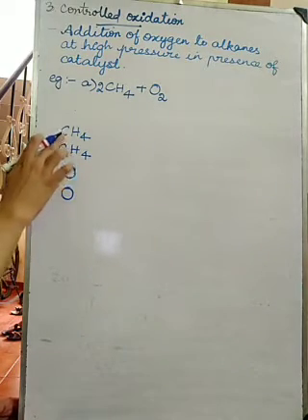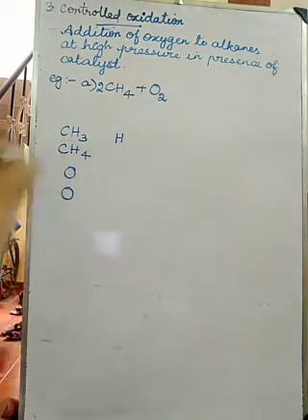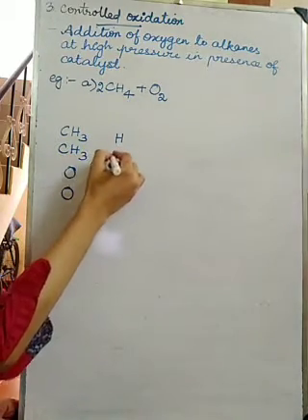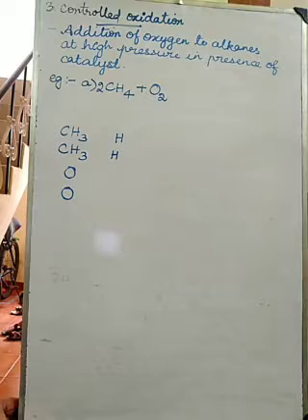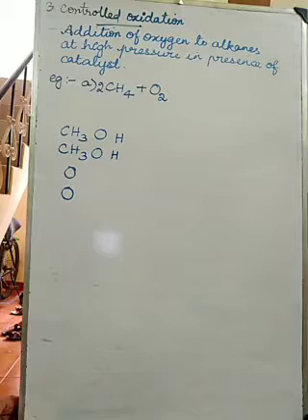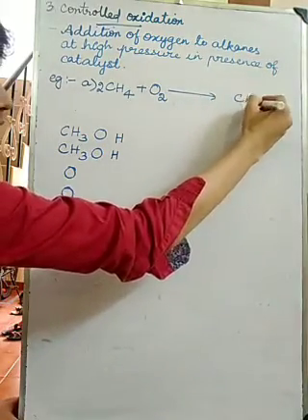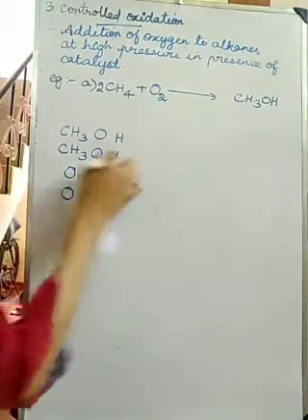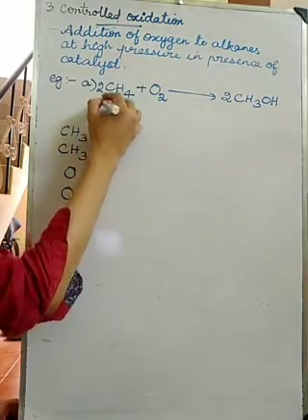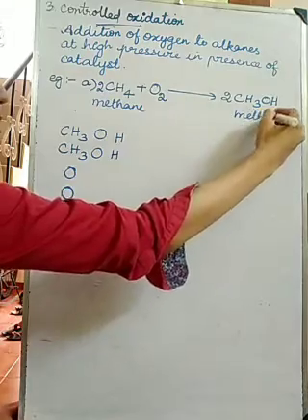I write each CH4 as CH3 and 1H separately, and one oxygen goes here and another oxygen here. What will you get? CH3OH and another CH3OH, so 2CH3OH. So methane will give methanol.